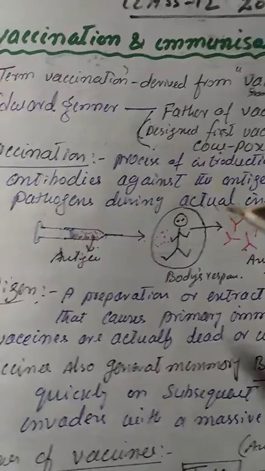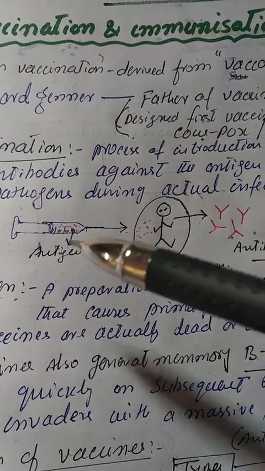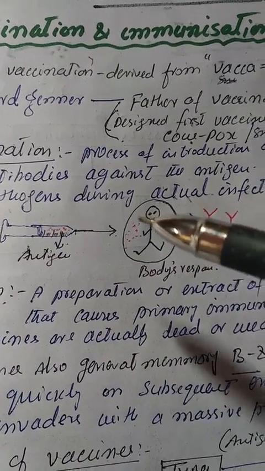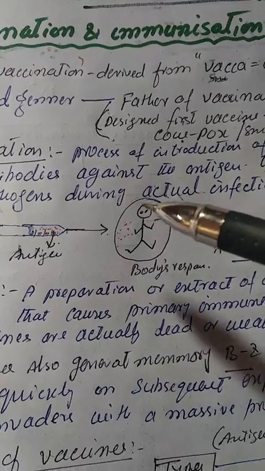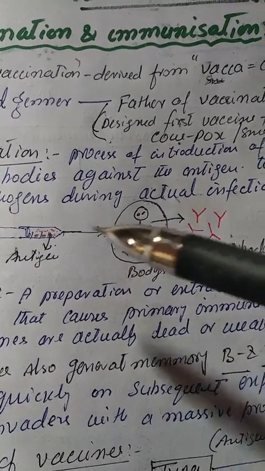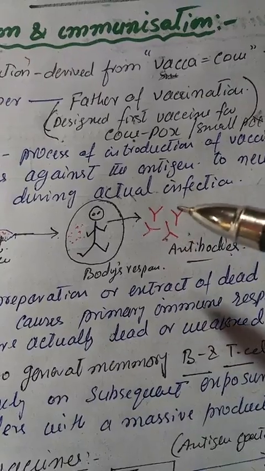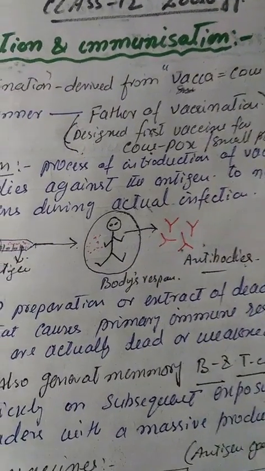As you can see in this sketch, antigens are injected or administered into the body to elicit the primary immune response, in which the body, in response to these antigens, produces antibodies that have the capability of neutralizing or destroying these antigens.